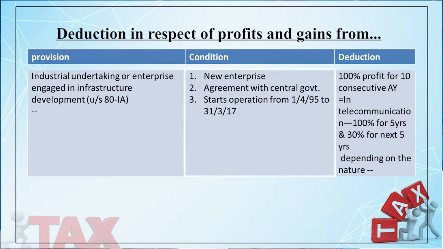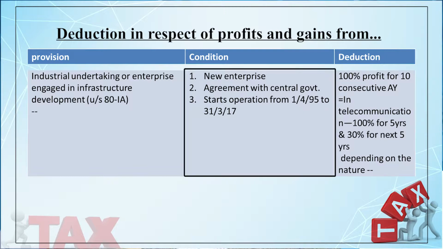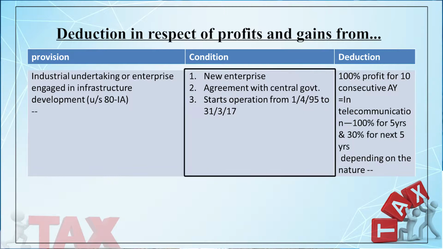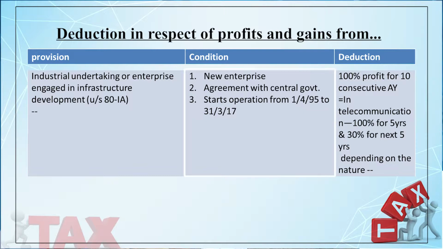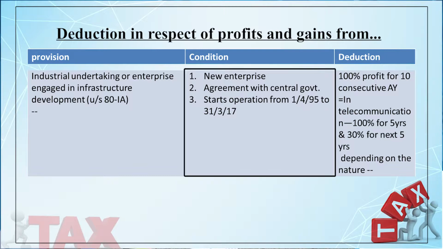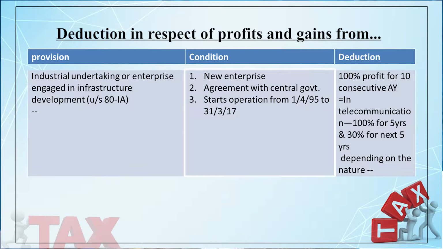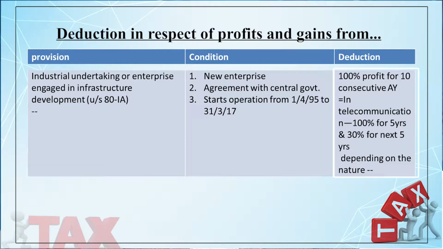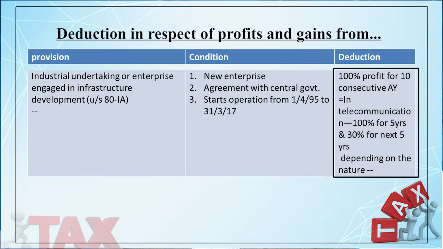So, this is the condition to be fulfilled by the company who are engaged in development of infrastructure or telecommunication or industrial park, power generation or distribution or both, cross-country natural gas distribution network. So, this is all about Section 80IA. If they fulfill certain conditions, they can avail deduction under Section 80IA to the extent of 100% of profit for 10 consecutive years.